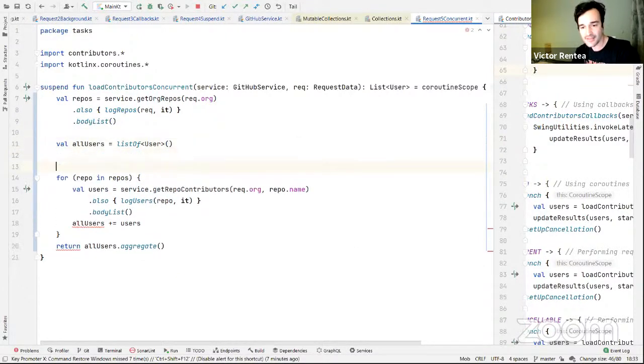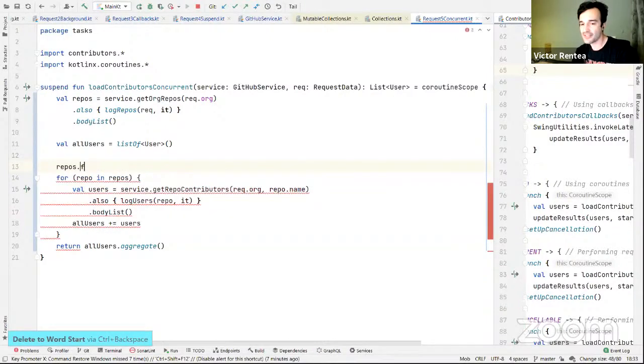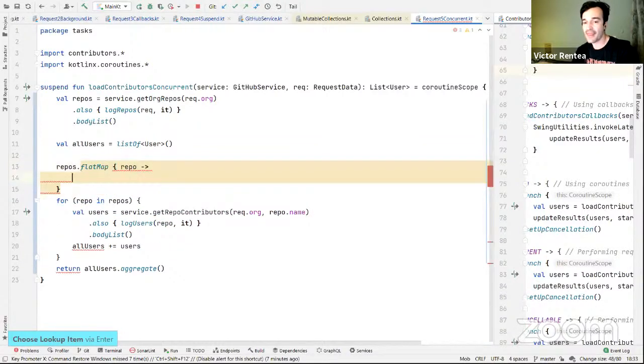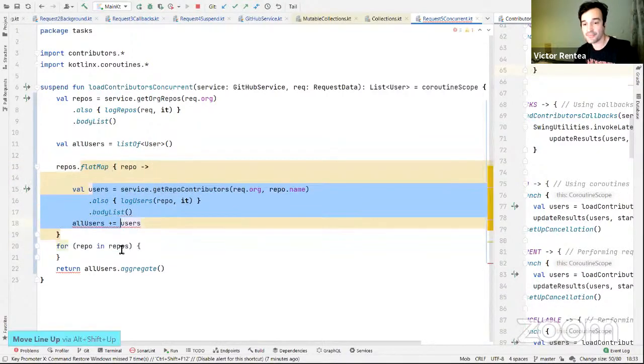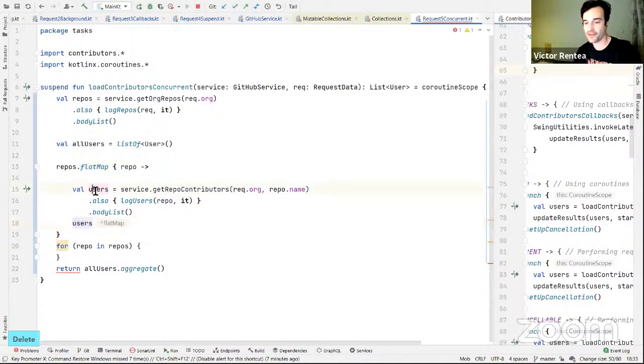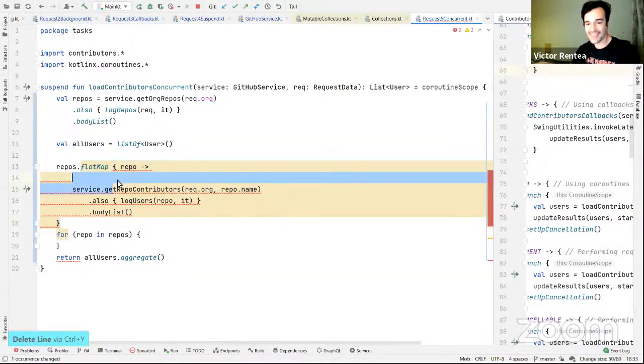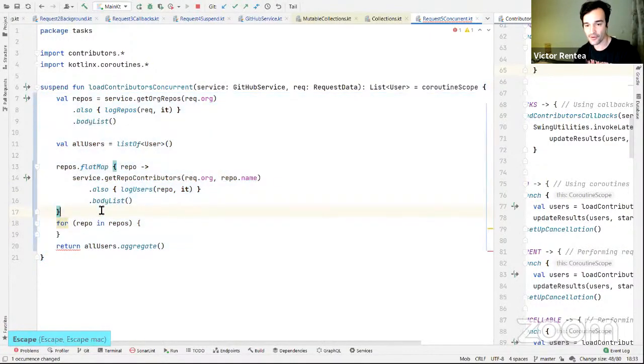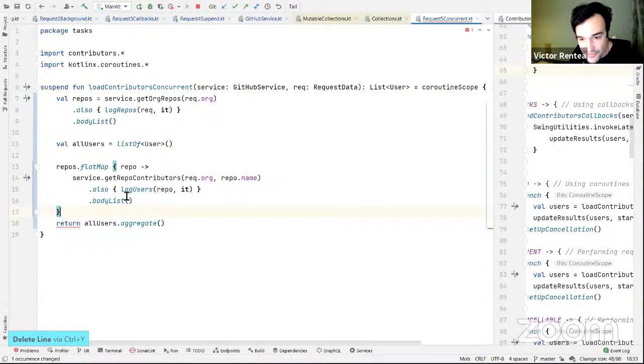So if you think of it, this is like iterating over the repos, doing a map, actually, to be honest, a flat map, because I will join the results at the end, starting from a repo, and then the rest should be pretty much the same, with the only difference that at the end I need to return the users, which of course makes the variable useless. Oops, what did I do? I just need to cut this part out. And this will technically return me, if you evaluate all of this expression from here to here. Why am I not able to do that? Just a second. Did I forget to close a bracket or something?